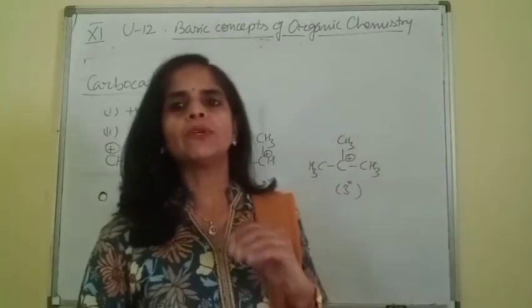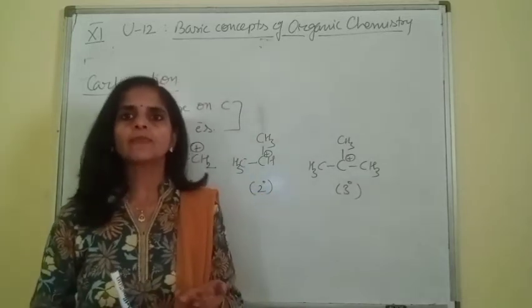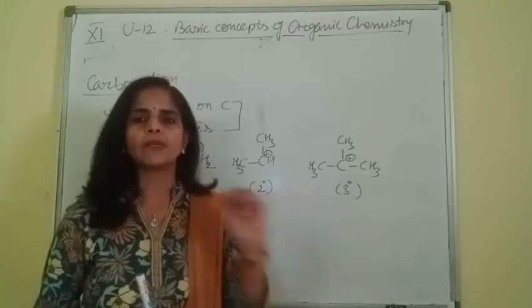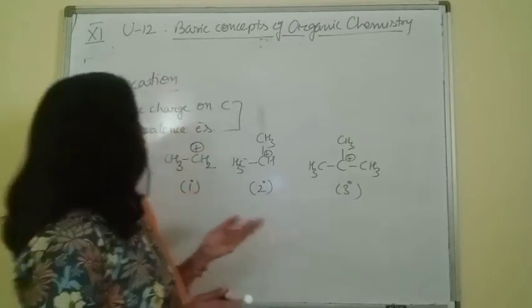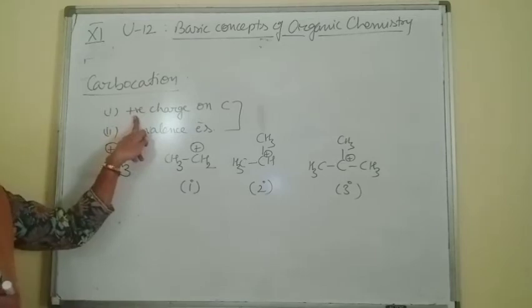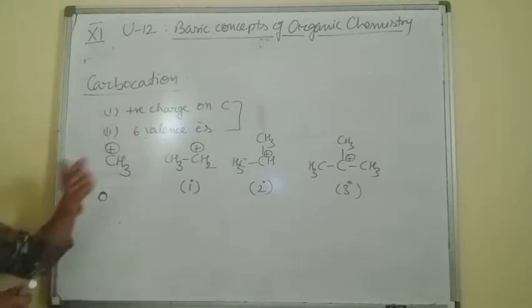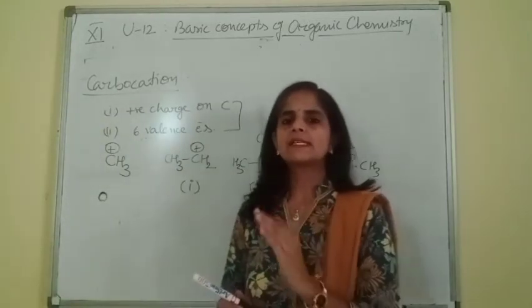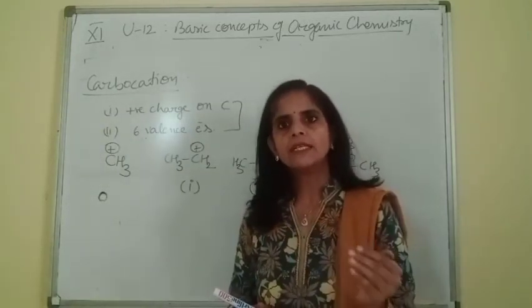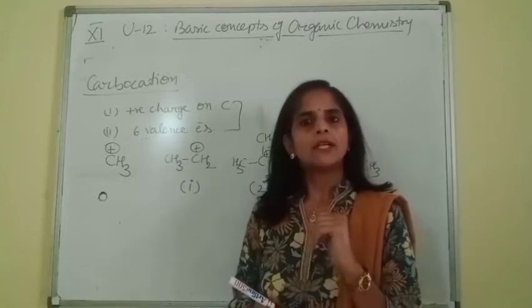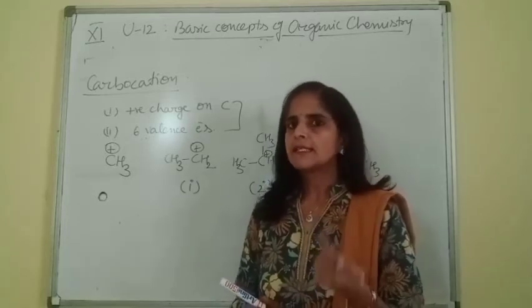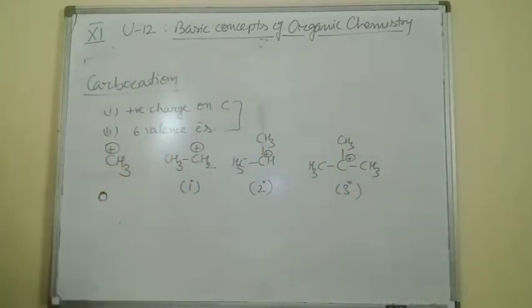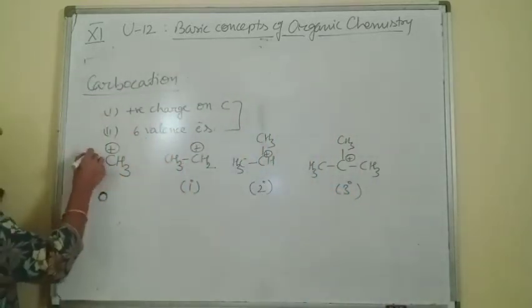Now we talk about the relative stability of these carbocations. Of course, a carbocation itself is highly unstable. Why? Because first, it is a charged species and second, its octet is not satisfied. So this is a highly reactive reaction intermediate. Now, regarding its structure, with 6 valence electrons, this carbon is sp2 hybrid.